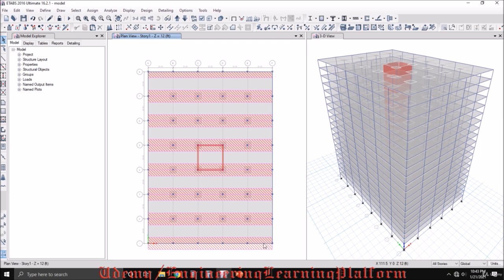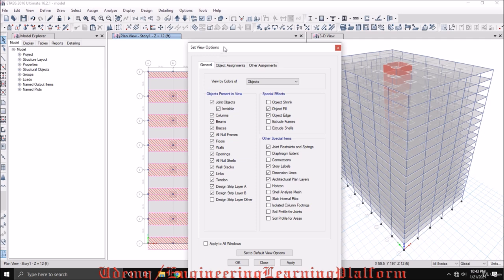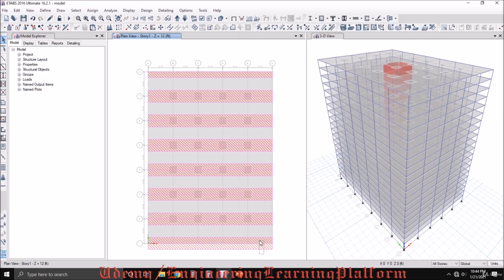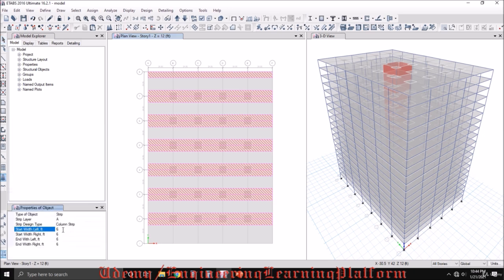In order to select the strip, for simplicity or ease of selection, you can turn off the visibility of the beams, columns and walls. So now I need to erase this strip as it would be a half width here. So now we'll be setting the right width as 0.